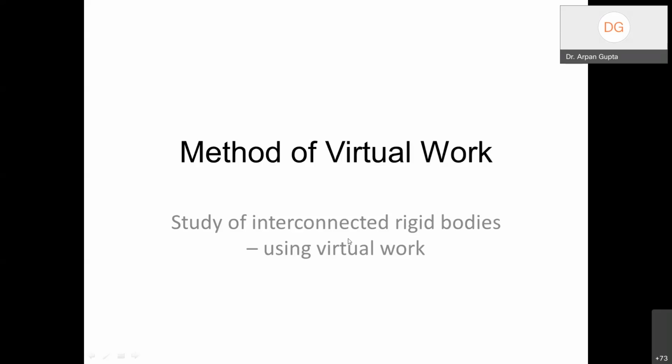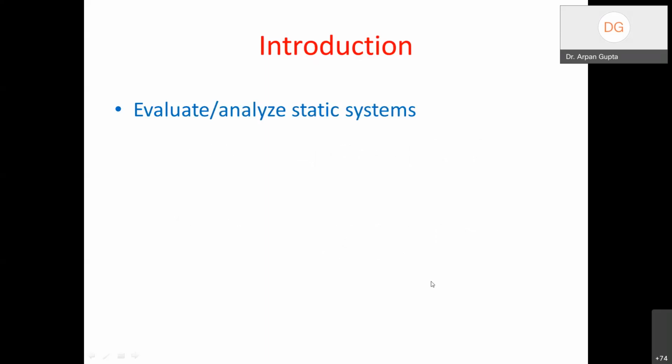What does it mean to be in equilibrium? But to begin with, we still have interconnected rigid bodies. We want to do the same thing that we have been doing so far: analyze static systems.